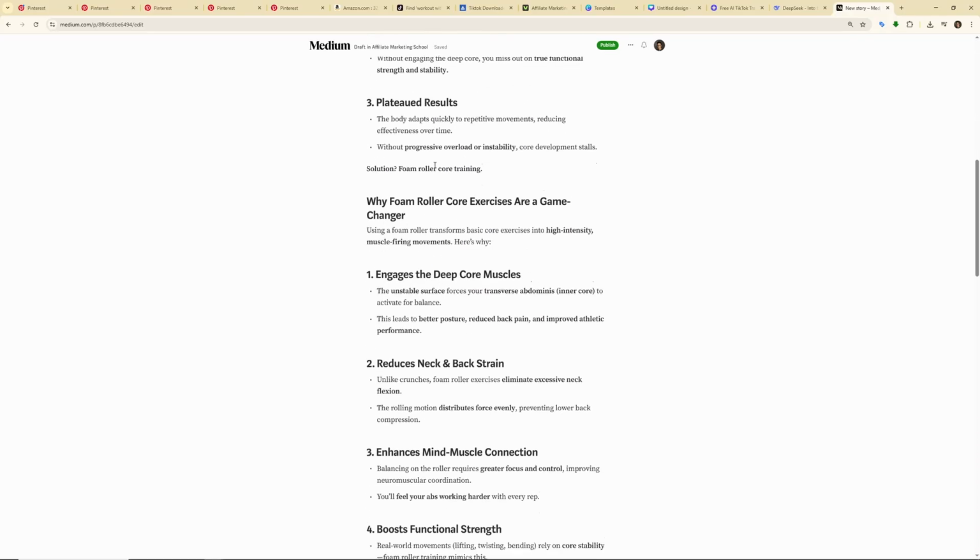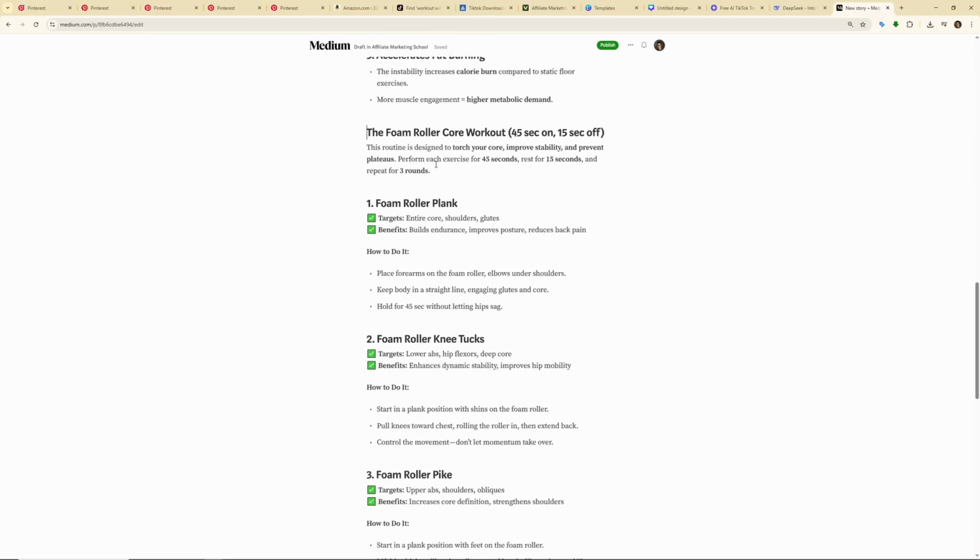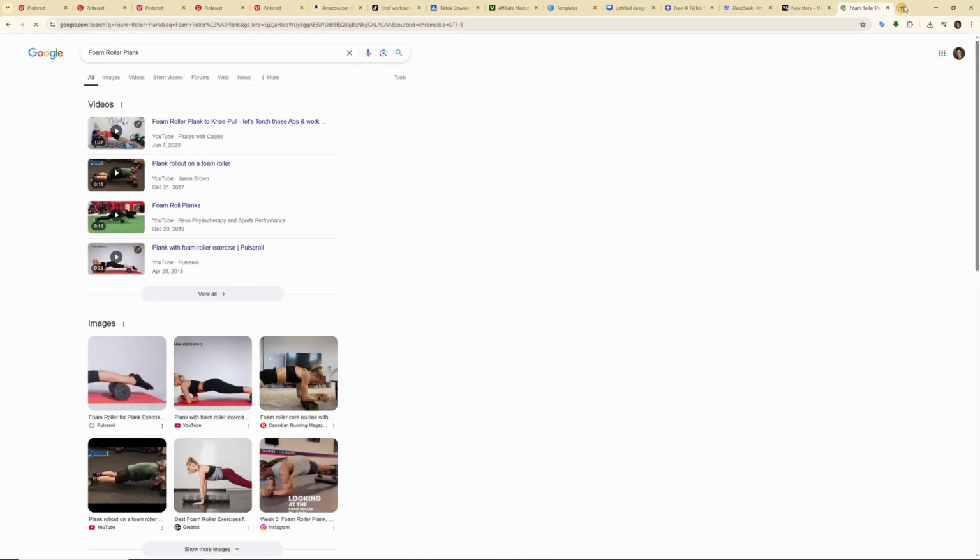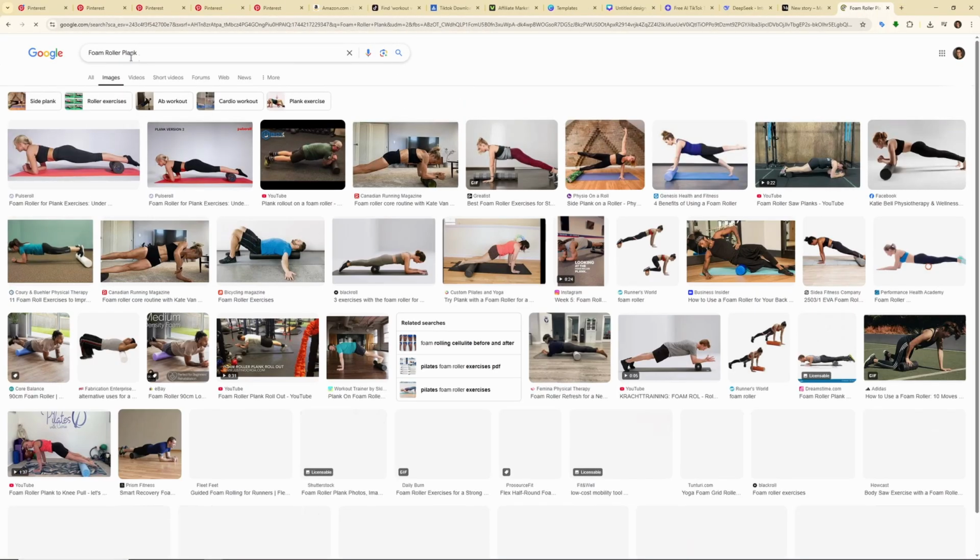Now, if you scroll through this text, you can see that it's pretty plain. Now what you can do is actually go ahead and copy and add some images. For example, we can go to Google and paste this.